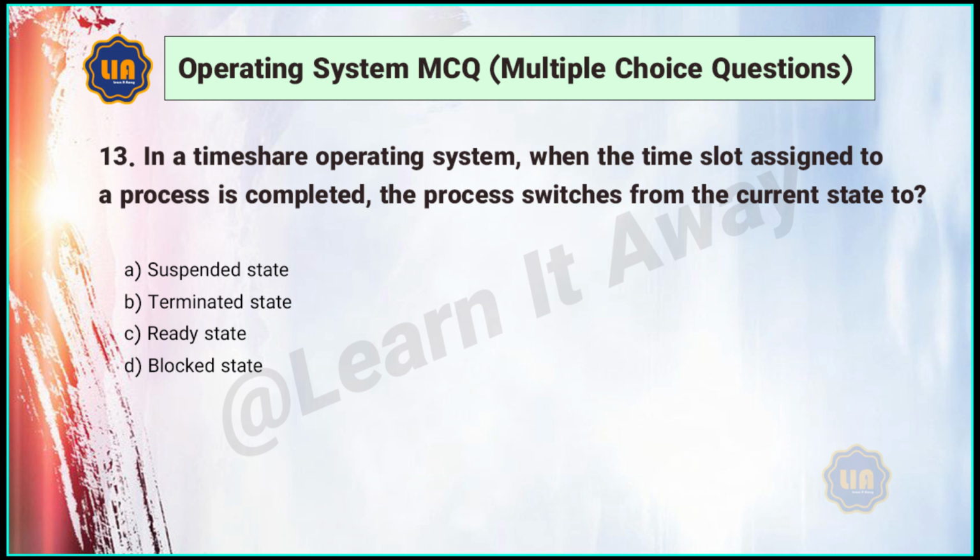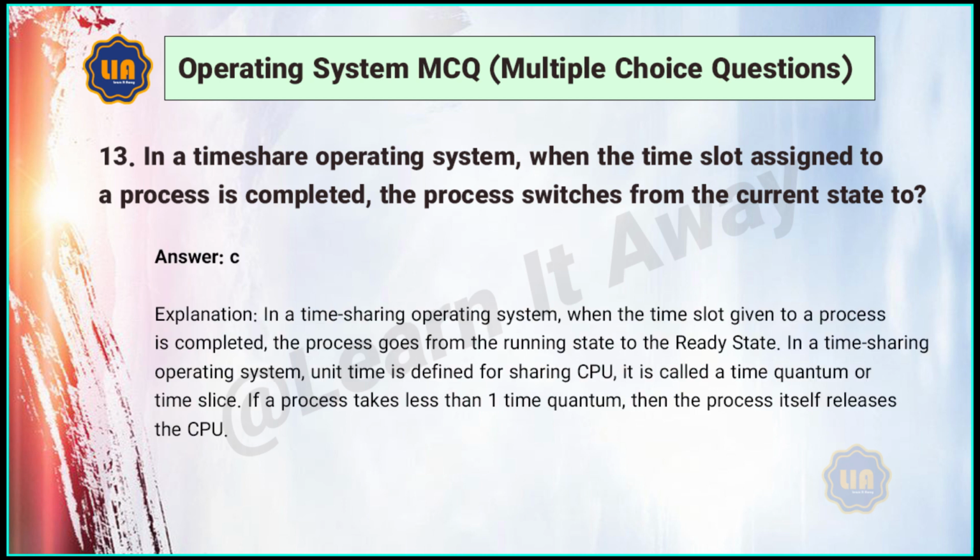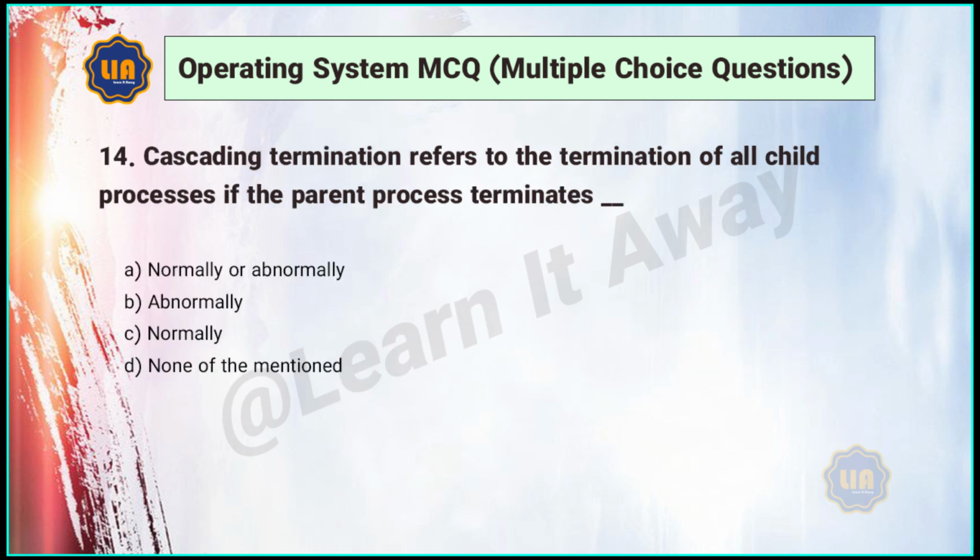13. In a timeshare operating system, when the time slot assigned to a process is completed, the process switches from the current state to: A. Suspended state. B. Terminated state. C. Ready state. D. Blocked state. Answer: C.